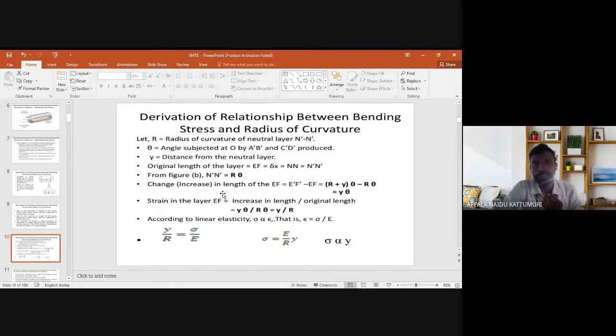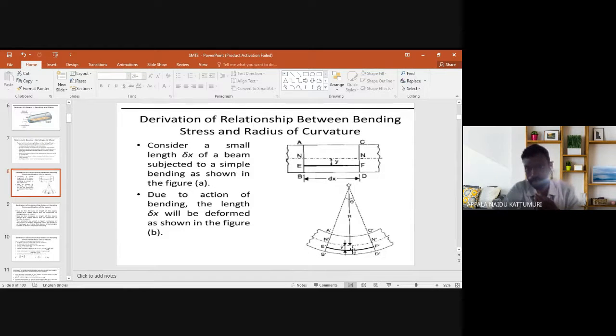Change in increasing the length of EF to EF dash, that is equal to, where for example we are considering EF dash.